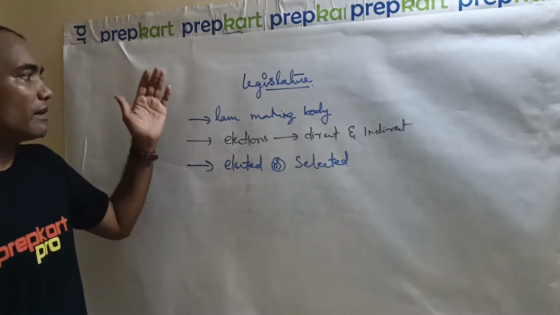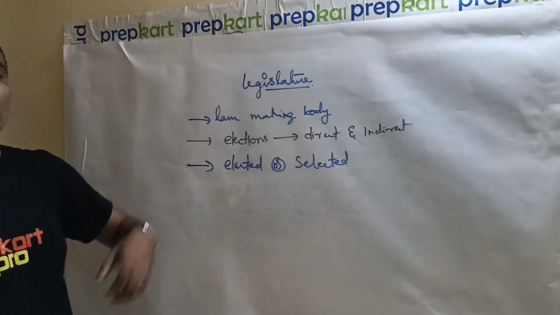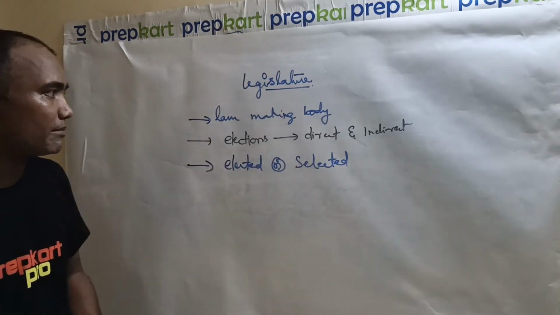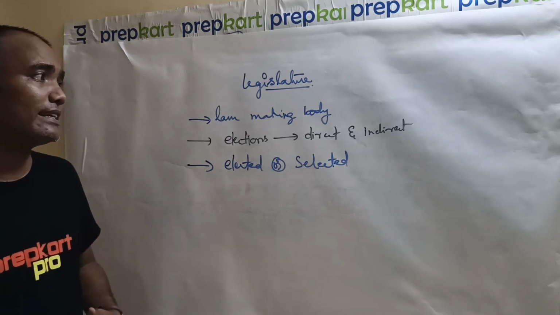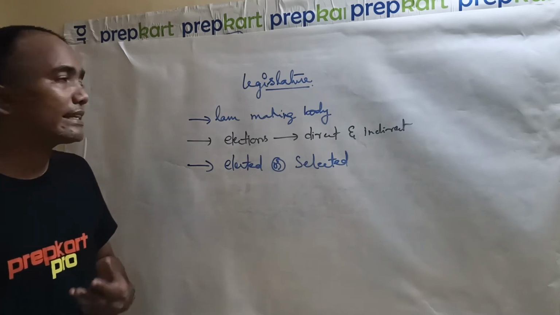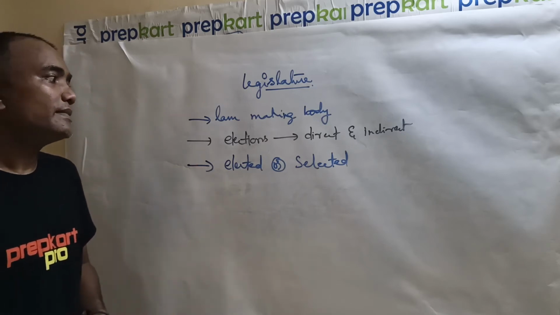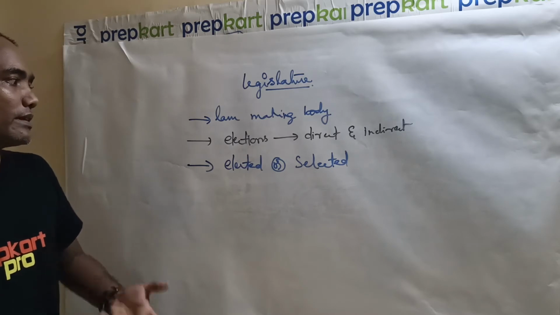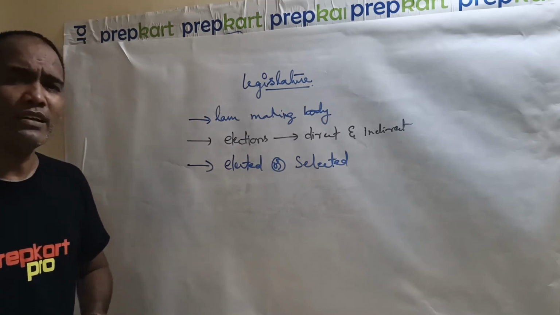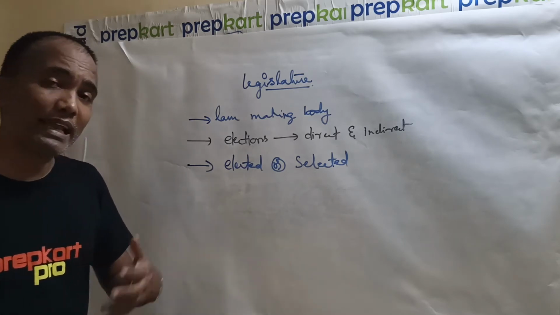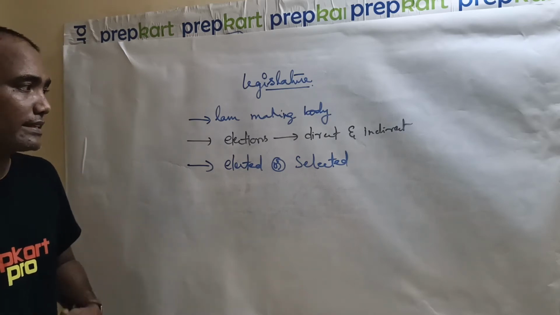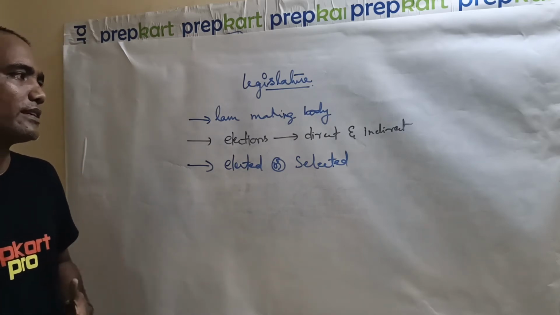So, coming from the beginning, legislature is a law-making body. It can be formed through direct elections and indirect elections, and the members of this legislature can be elected representatives or selected representatives. So these two things are possible.